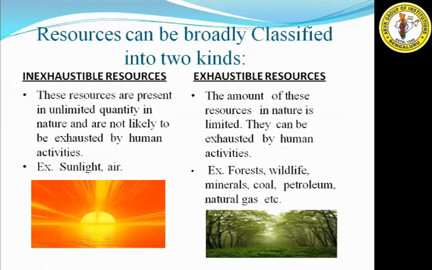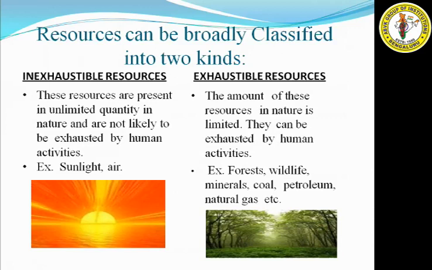Resources can be broadly classified into two kinds, as I told you: inexhaustible natural resources and exhaustible natural resources. What is an inexhaustible resource? These resources are present in unlimited quantity in nature and are not likely to be exhausted by human activities.